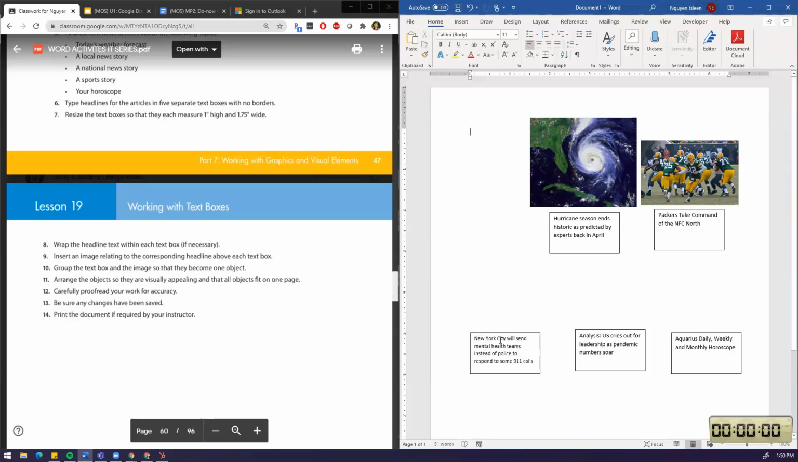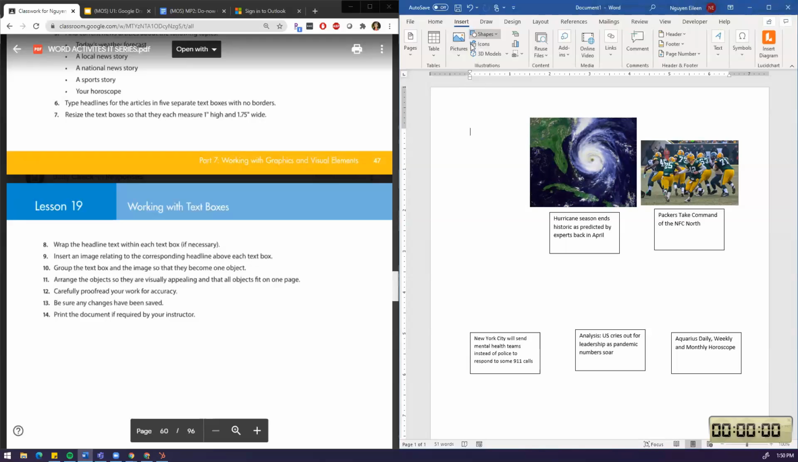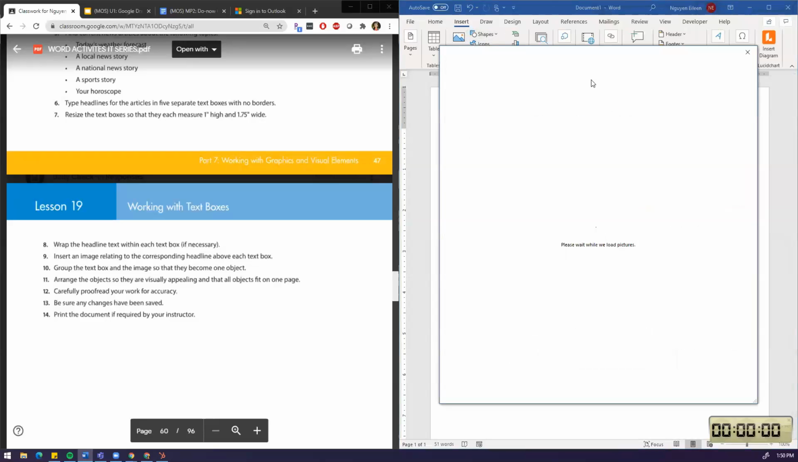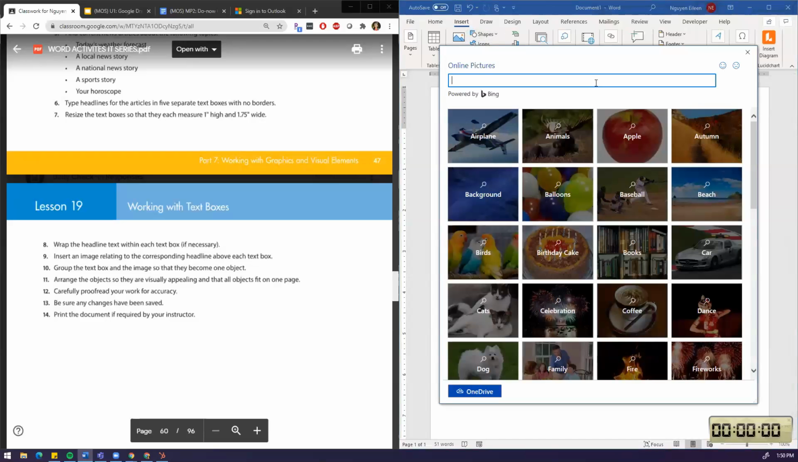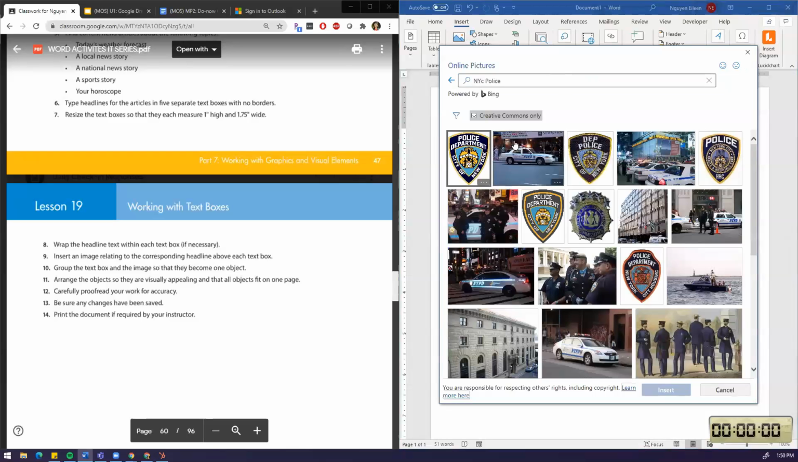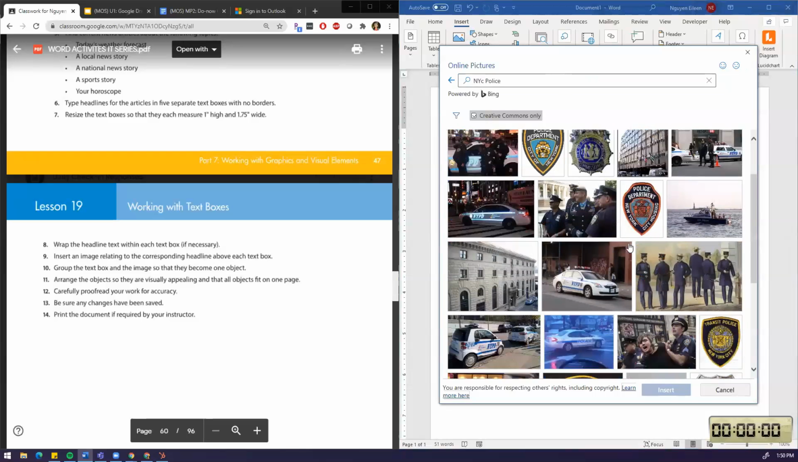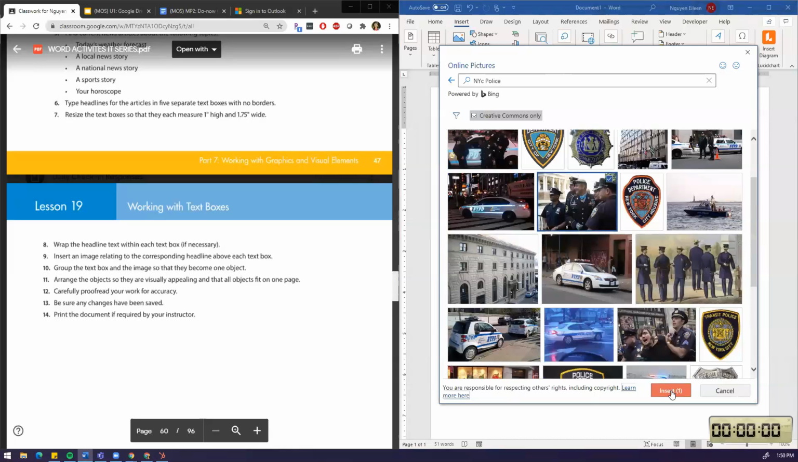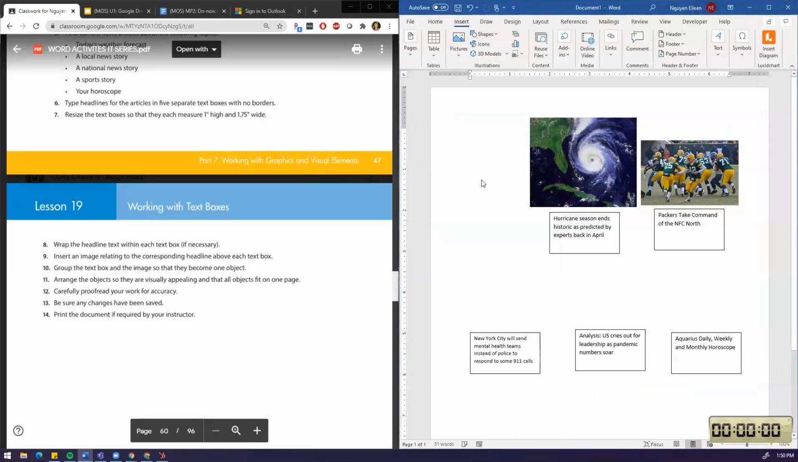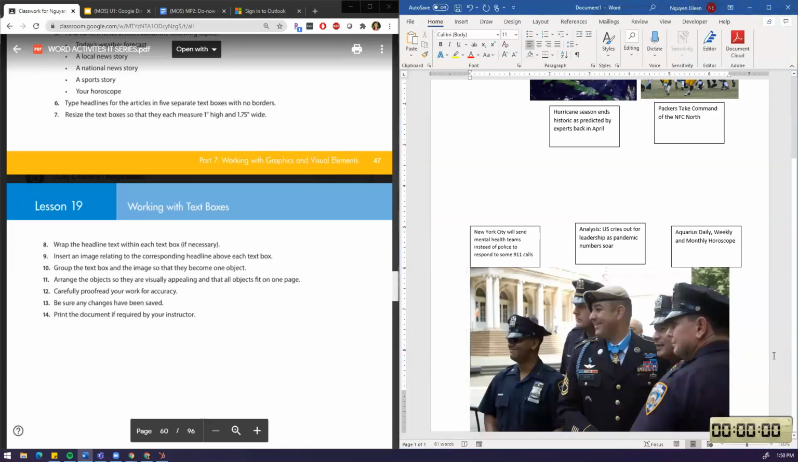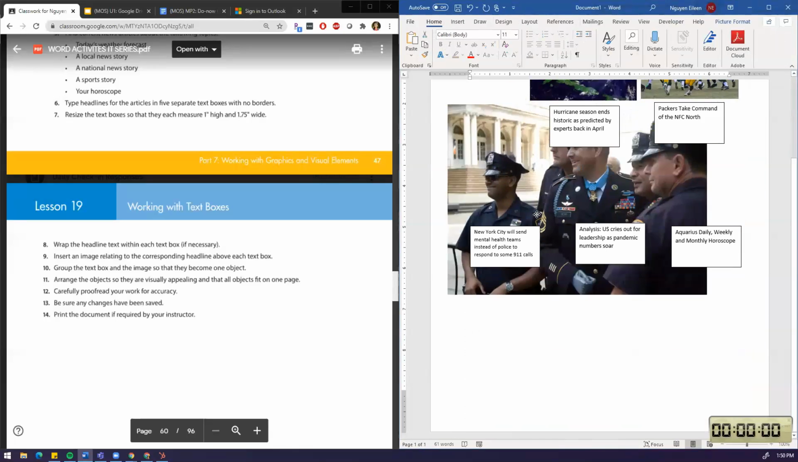So now I need New York City. We'll send mental health teams instead of police. So maybe I'll put New York City police. So I go to insert, pictures, online pictures. New York City police. All right. Here, I'll pick that one. I'm going to insert. There's a picture. So it's down there.